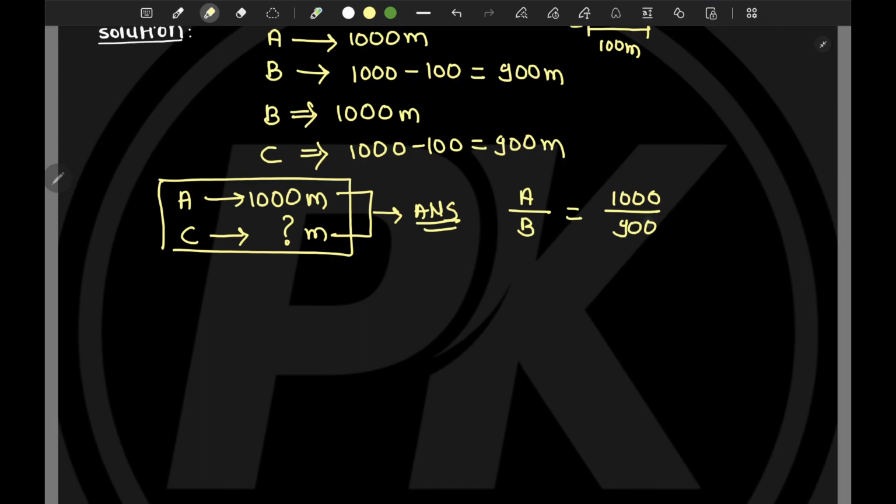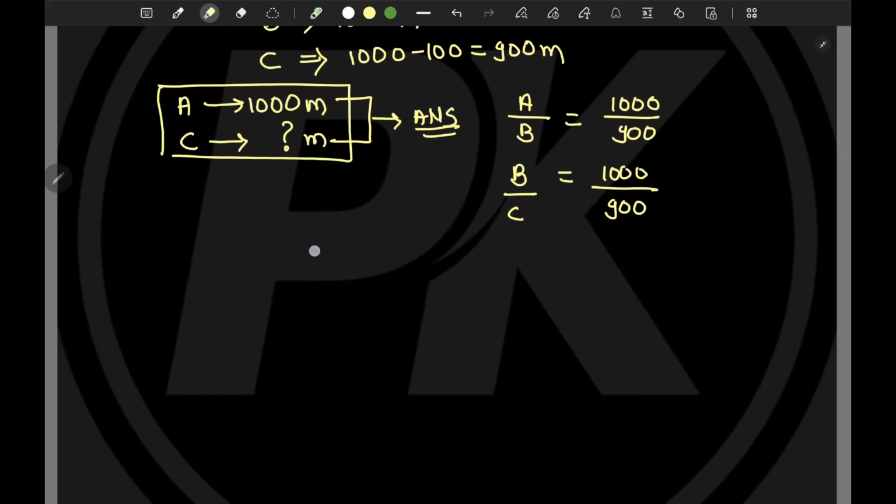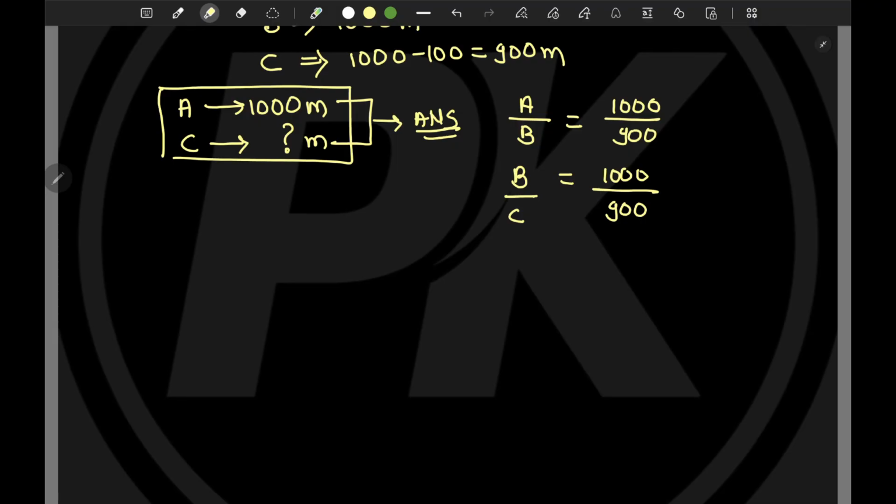900. Again, when B is covering 1,000 meter, C is covering how much? Again 900 meter, because B beats C by again 100 meter. So can I write A by C is equals to A by B into B by C? I can write, right? Now we know A by B is how much? 1,000 divided by 900 into B by C is how much?